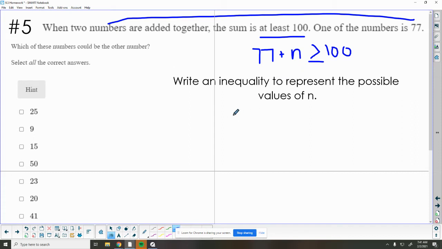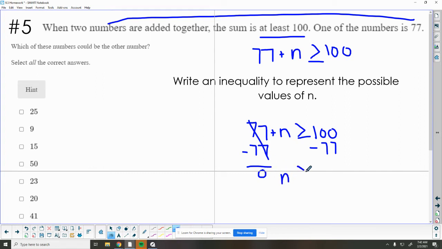So we can do this problem just like we've been doing to find the variable of n. So I know that I want to get n all by itself. So I want to take away the 77. Take away 77. So 77 minus 77 cancels out. So there's nothing on this side. So we're just left with n is greater than or equal to.